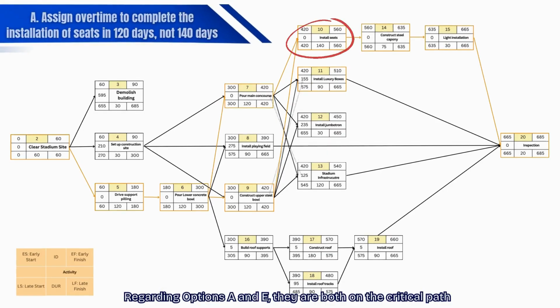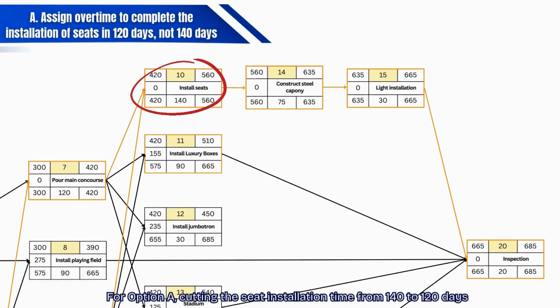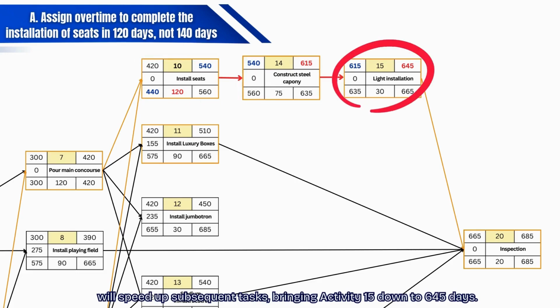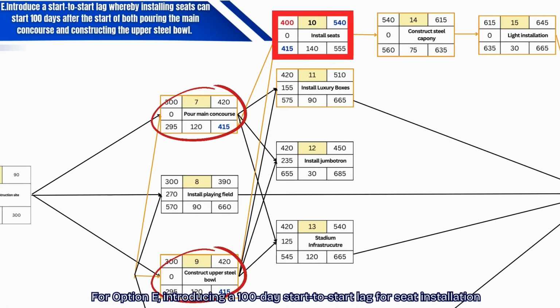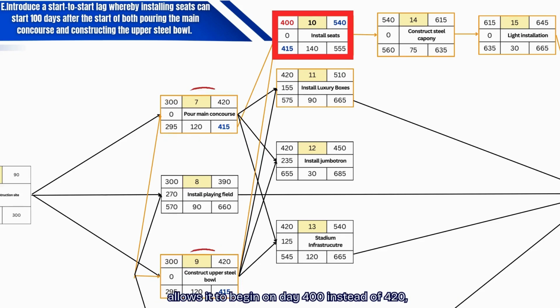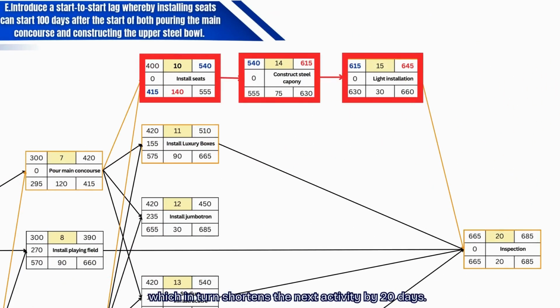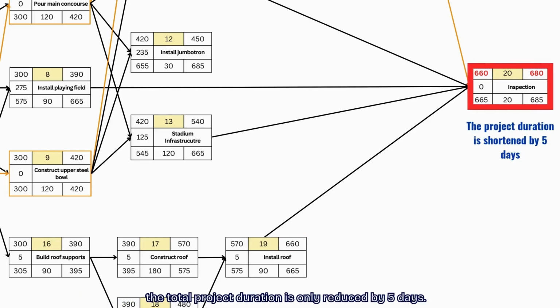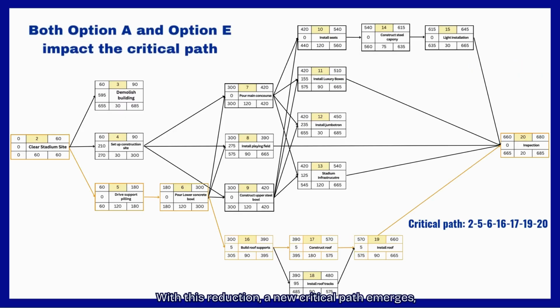Regarding options A and E, they are both on the critical path. For option A, cutting the seat installation time from 140 to 120 days will speed up subsequent tasks, bringing activity 15 down to 645 days. For option E, introducing a 100-day start-to-start lag for seat installation allows it to begin on day 400 instead of 420, which in turn shortens the next activity by 20 days. However, since the final inspection depends on tasks like roof installation at day 660, the total project duration is only reduced by 5 days. With this reduction, a new critical path emerges, now including the roof installation.